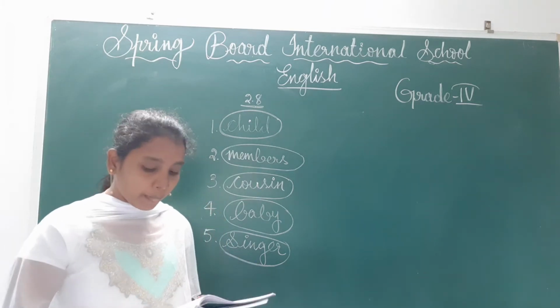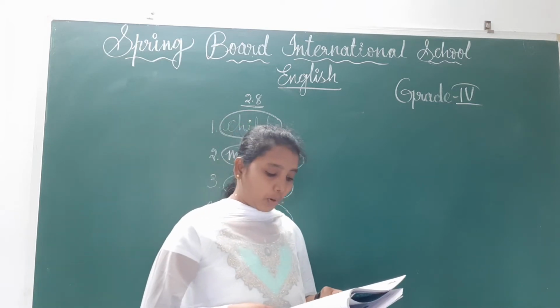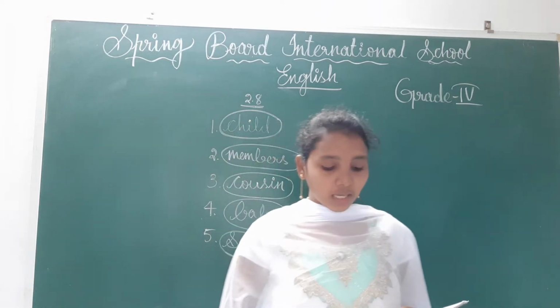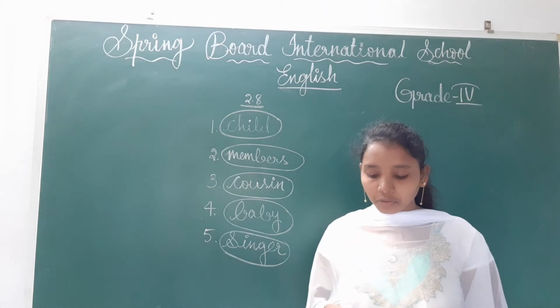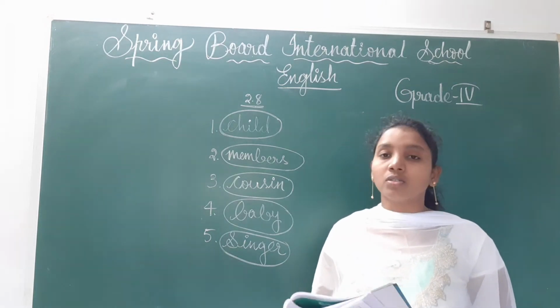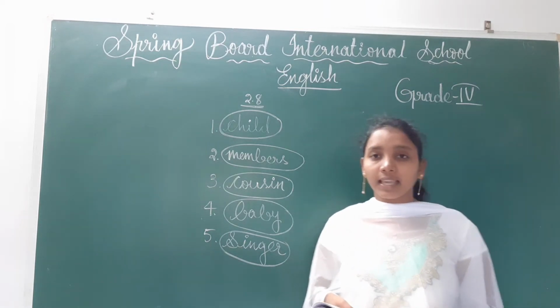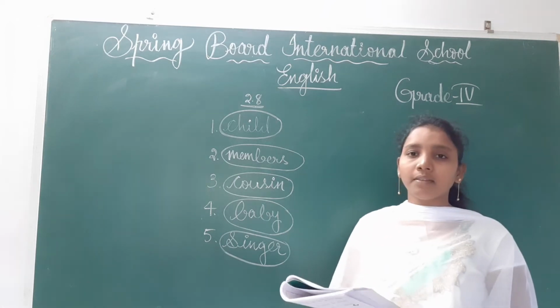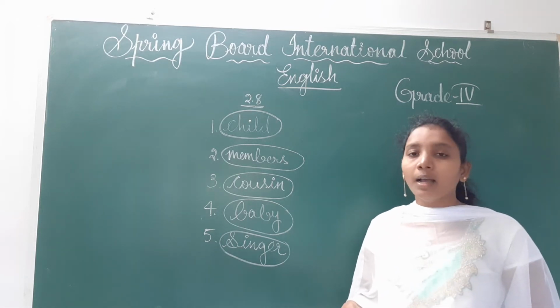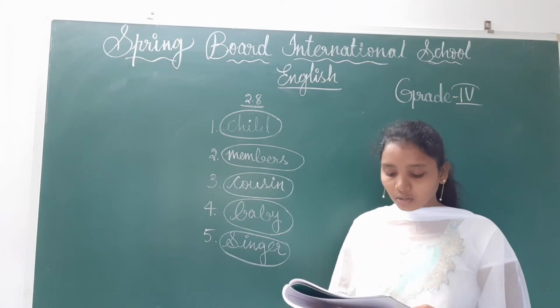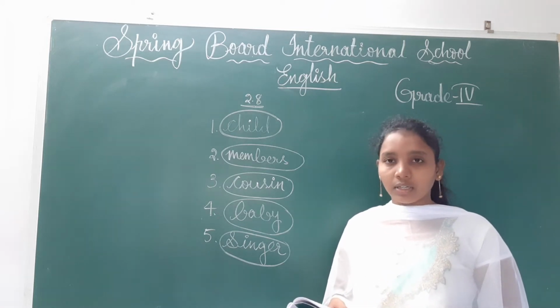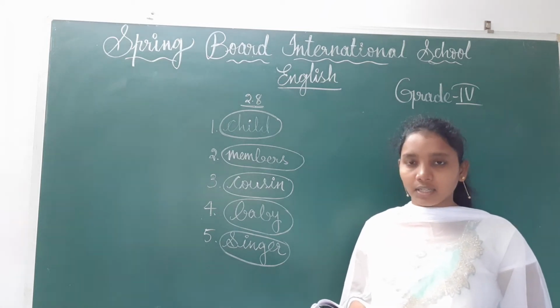Now see, children, in 2.9, here, who am I? Guess the common or neuter gender based on the given clues. That means you have to guess whether common gender or neuter gender will be there. By using these clues, you have to write those nouns, children.